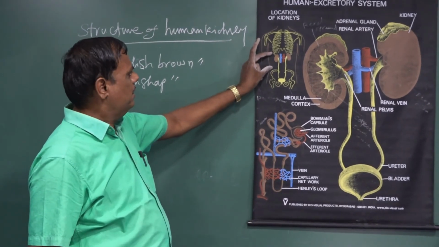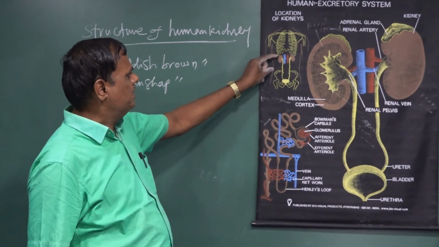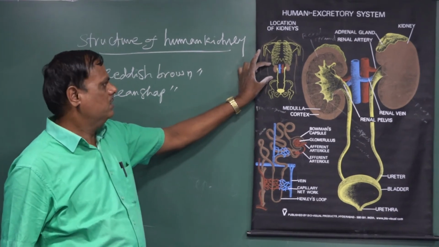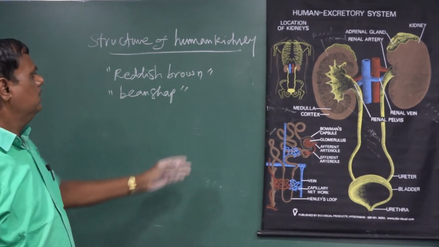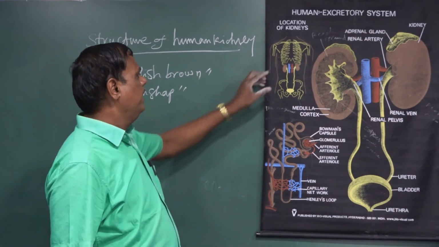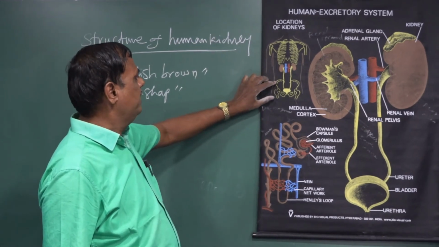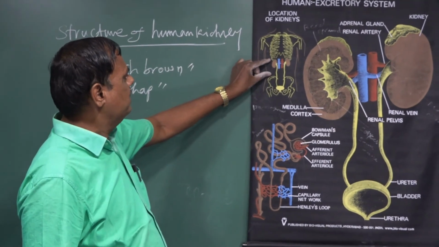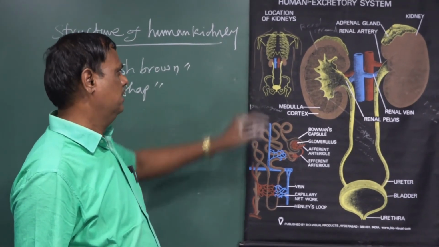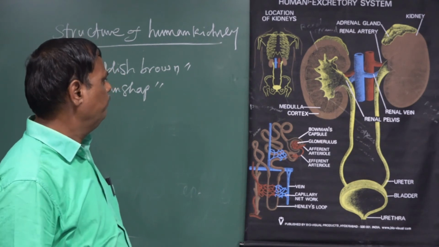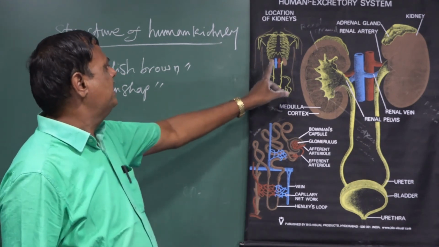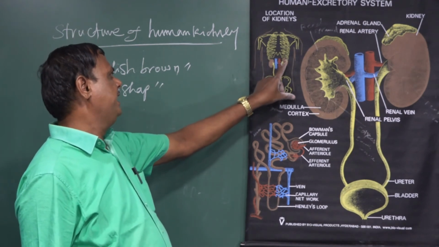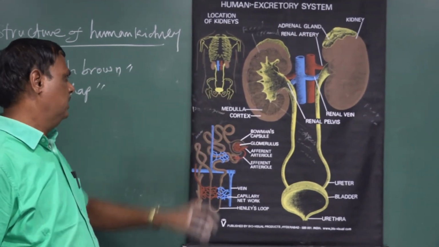The kidney is a reddish brown, bean-shaped structure located between the last thoracic and third lumbar region. That is the location of the kidney. At the same time, the right kidney is slightly lower than the left.